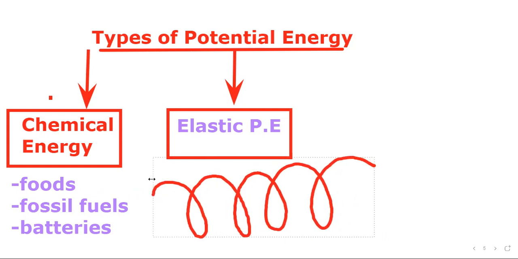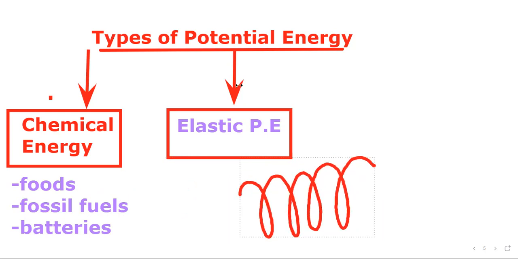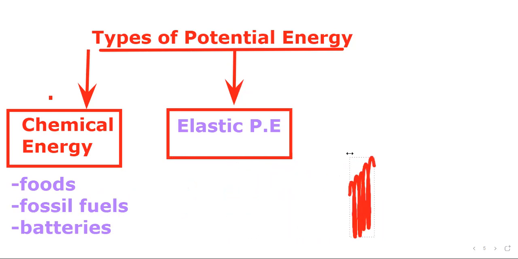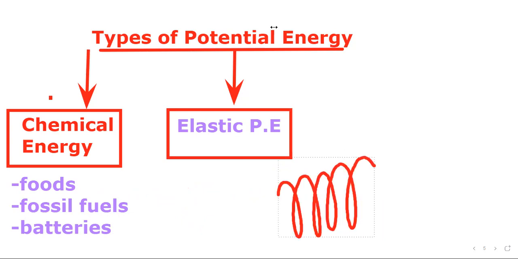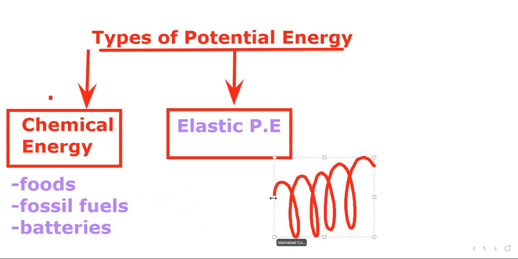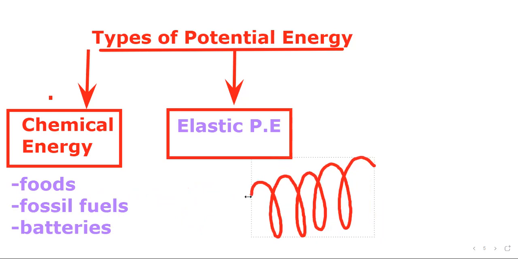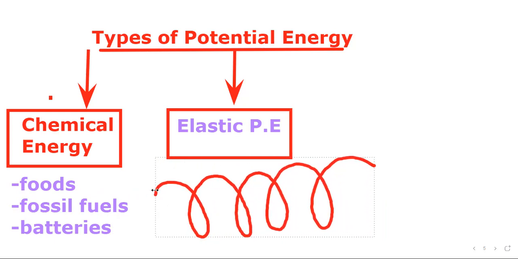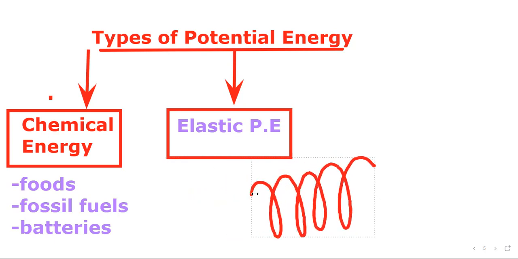Now this energy is actually a type of stored energy. Initially I transferred some of my energy and compressed it like this. Then due to its elastic nature, the spring tried to regain its original state and come back like this.